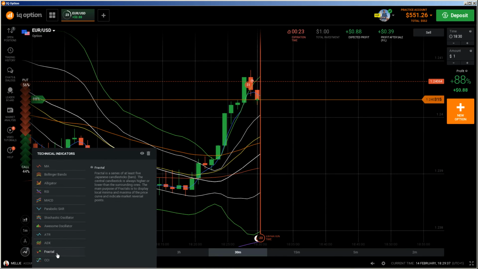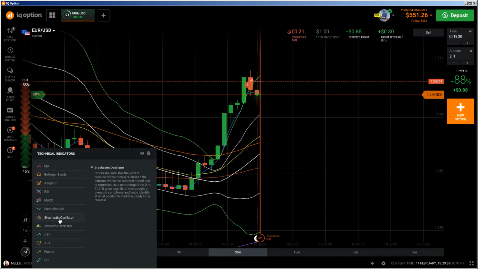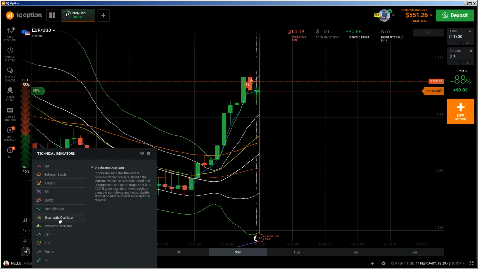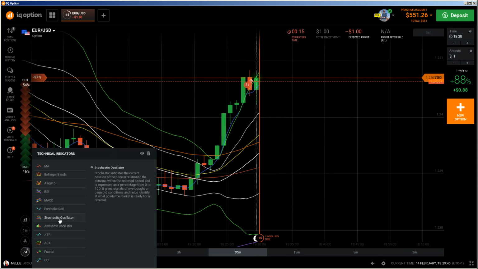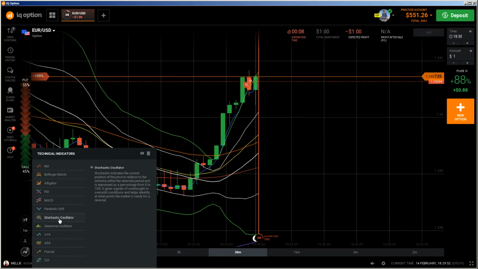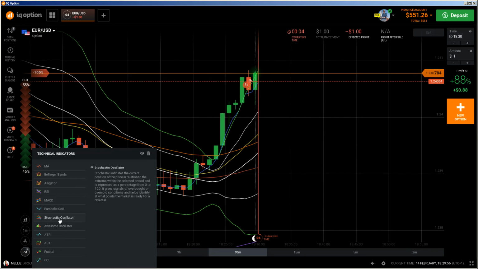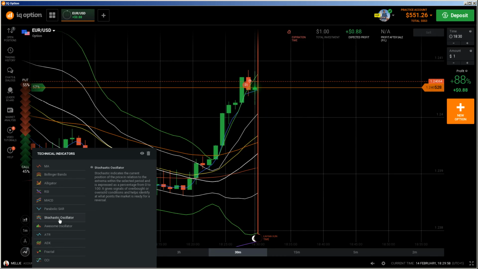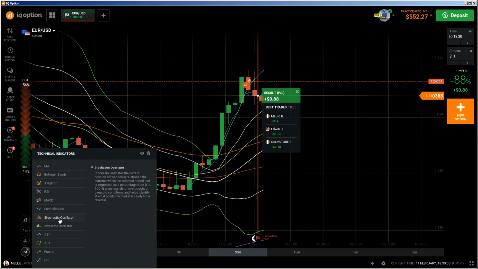So let me see what IQ Option is telling. Stochastic oscillator: stochastic indicates the current position of the price in relation to the extrema within the selected period and is expressed as a percentage from 0 to 100. It gives signals of overbought or oversold conditions and helps identify at what point the market is ready for a reversal.